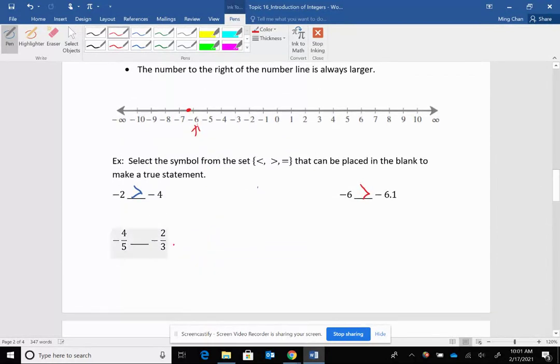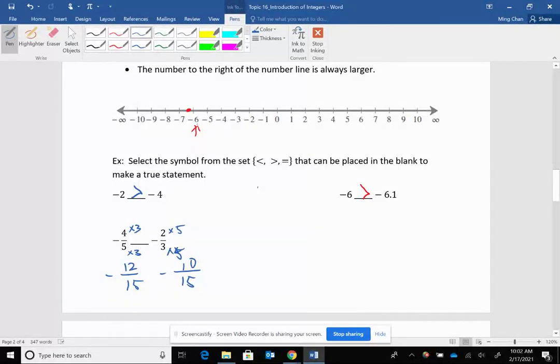How do I compare two fractions? Well, we compare the numerators. But before we can compare the numerators, we've got to find the LCD between the two. The LCD between 5 and 3 is 15, right? All right, let's increase our numerators. 5 going to 15 is 3 times. 4 times 3 is 12, so the numerator here is -12. The other side, times by 5, that'll be -10. So I'm basically comparing -12 and -10.